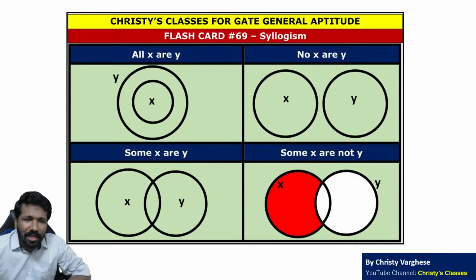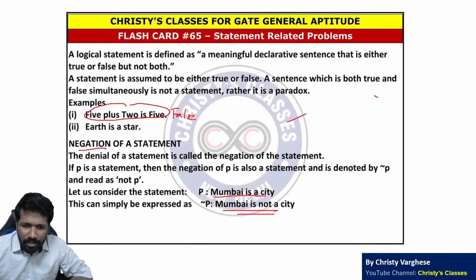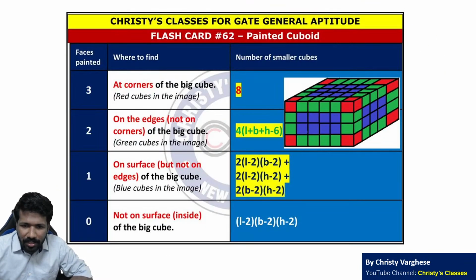So these are the major areas of reasoning. I hope you got an overall idea about reasoning. Quantitative aptitude we already discussed yesterday.